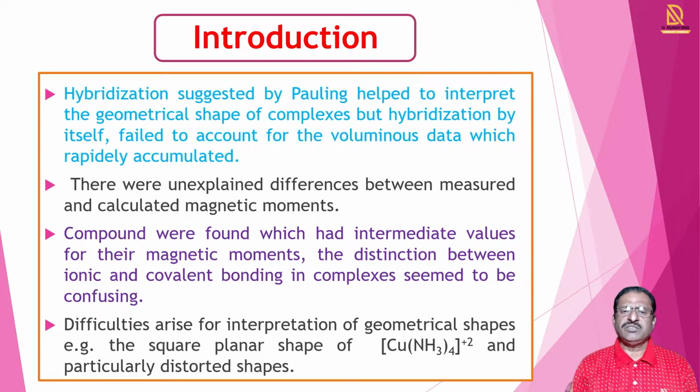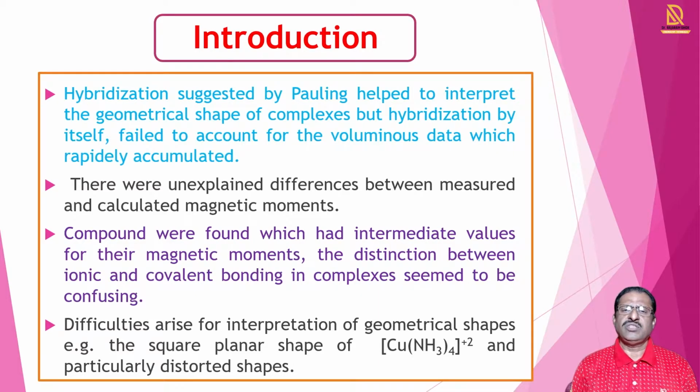The hybridization suggested by Pauling helped to interpret the geometrical shapes of different complexes. But hybridization by itself fails to account for the magnetic data, and so there are many limitations of this theory. There were unexplained differences between measured and calculated magnetic moments.